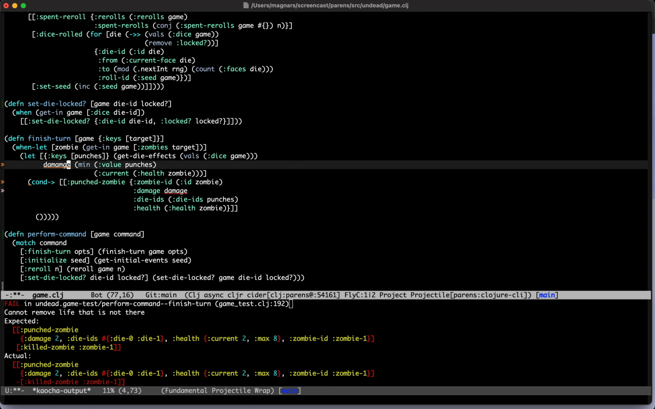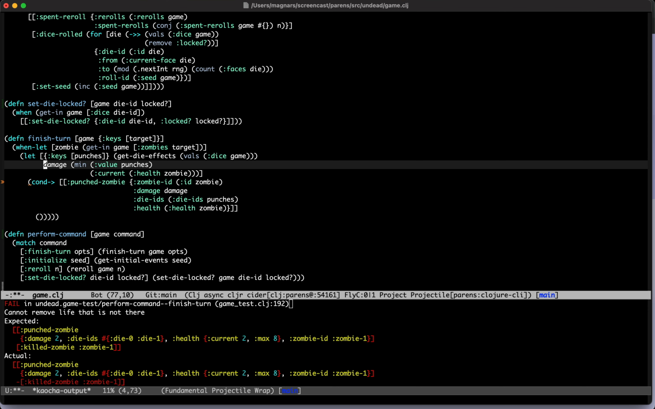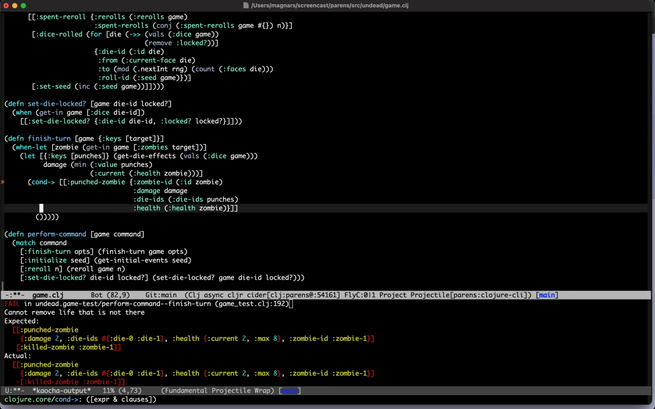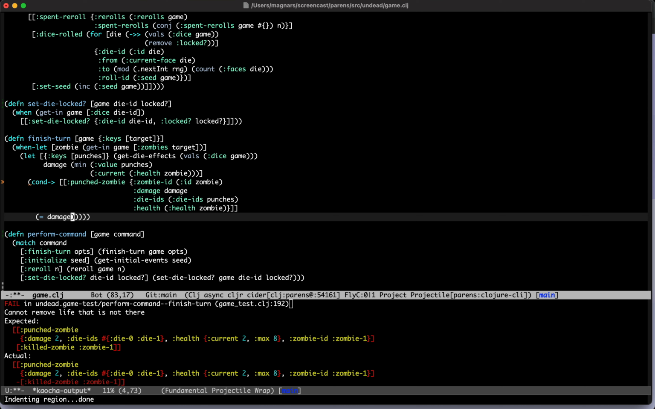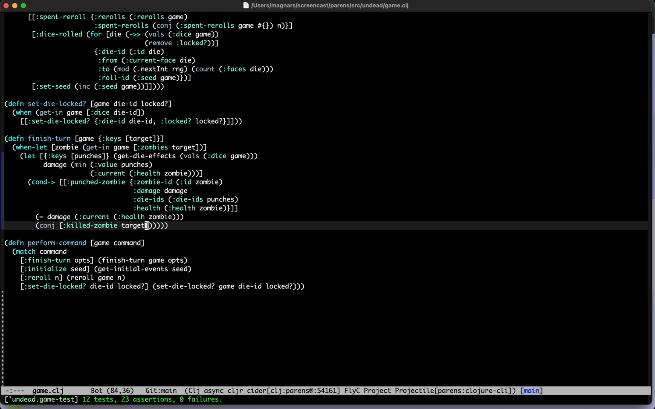You don't strictly have to do this, because you can check that the damage is equal or greater, but this makes some form of sense in my head. And then current health. Current health. Good pronunciation. Thank you, sir. So it says killed that. You have to conjure on. Kill the zombie, and do we have the ID at hand? Target. Thank you. So there it goes.